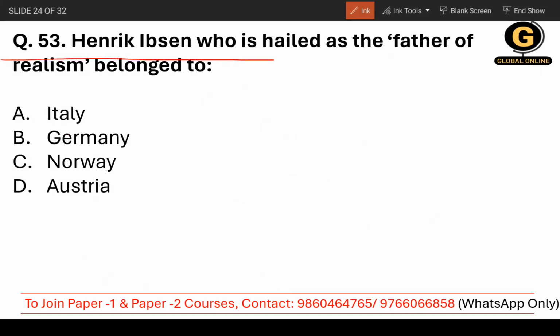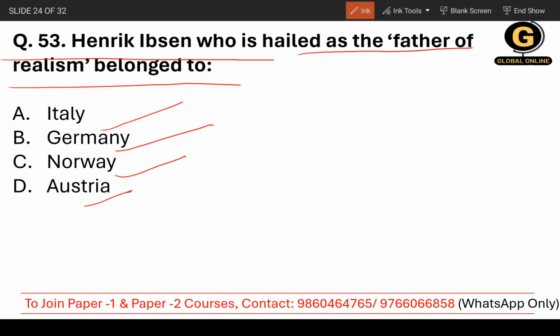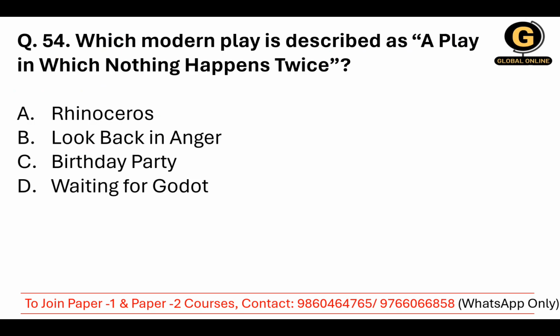Henrik Ibsen, who is held as the father of realism, belonged to which country? From this kind of question, you need to understand some basic idea of the writer's life. So whether it's Italy, Germany, Norway, or Australia. Here you can say N in Henrik, or N in Ibsen. So you can remember this way that Norway is the correct answer. So you can relate it with something so that you can remember it better.